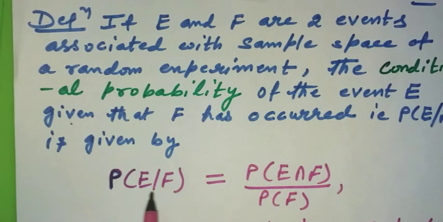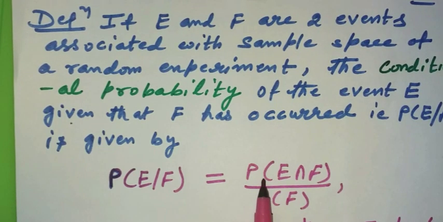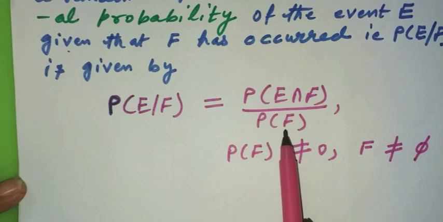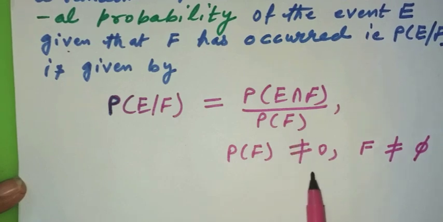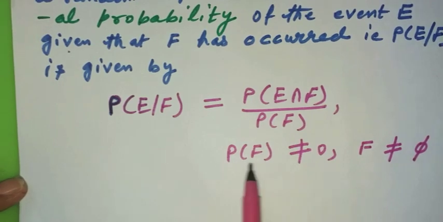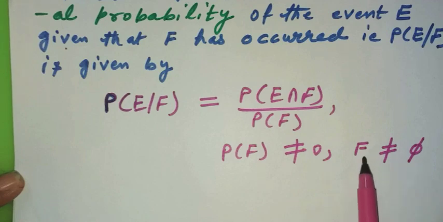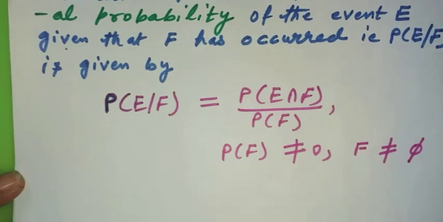So this P(E by F) is given by probability of E intersection F divided by probability of F, with the condition that probability of F, which is the denominator, should not be 0. F is a set, and its probability will be non-zero only if it is non-empty. So it should not be phi or empty.